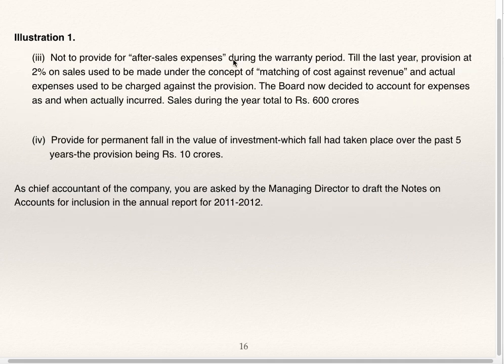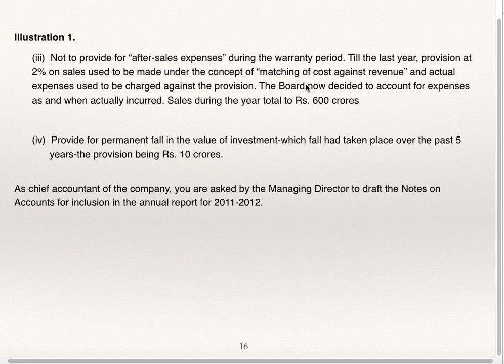Not to provide for after sales expenses during warranty period. Till the last year, provision at 2% on sales used to be made under the concept of matching of cost against revenue, and actual expenses used to be charged against the provision. The board now decided to account for expenses as and when actually incurred. Sales during the year totaled 600 crores. Till the last year, they were providing 2% of sales for after sales services.